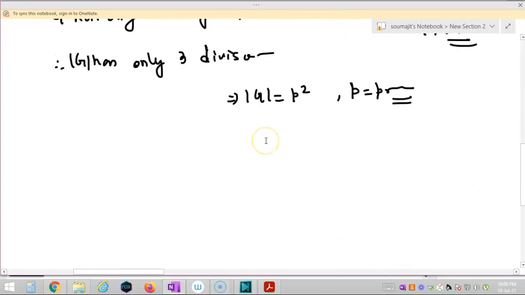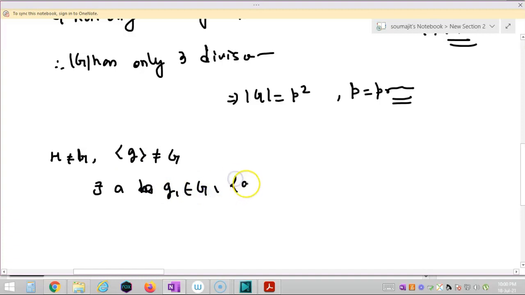Now when H is not equal to G, that is, the cyclic group generated by g is not equal to G, there exists g1 belongs to G minus the cyclic group generated by g, right? Now let us consider H1 equal to the cyclic group generated by g1, right? So this H1 cannot be the cyclic group generated by g.